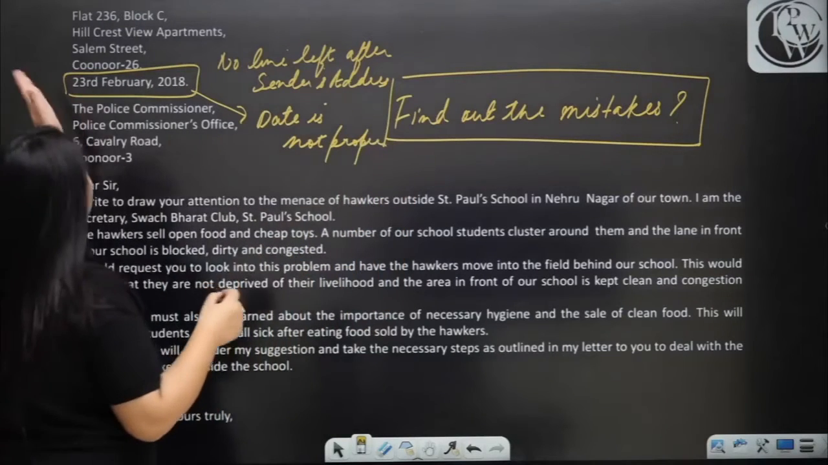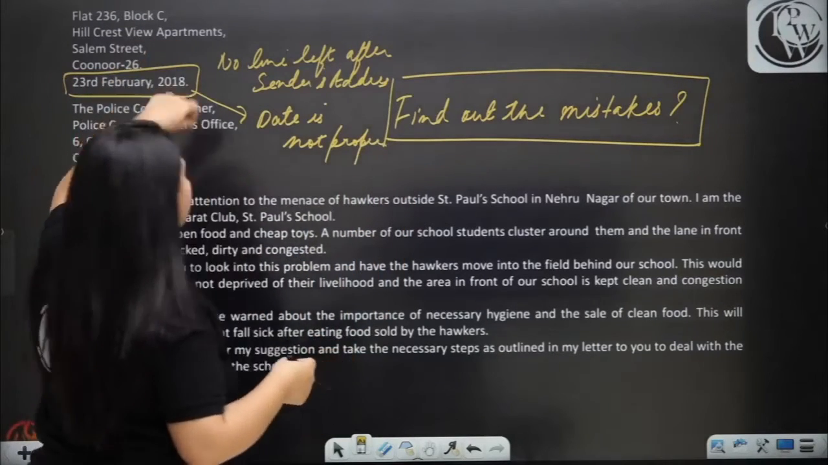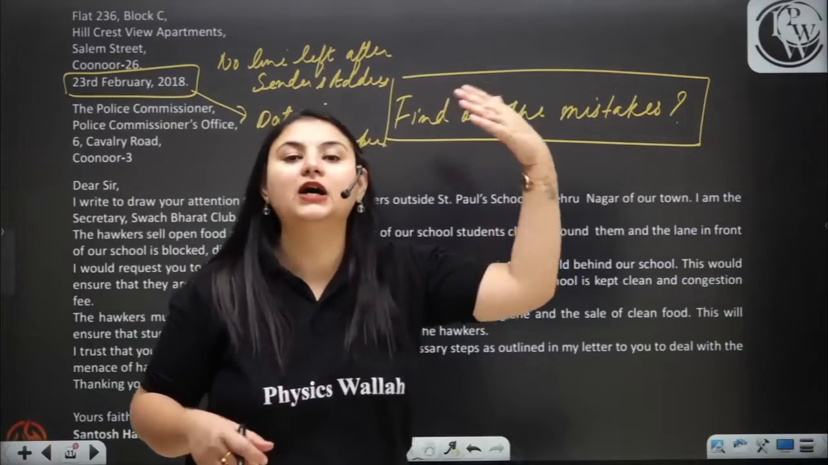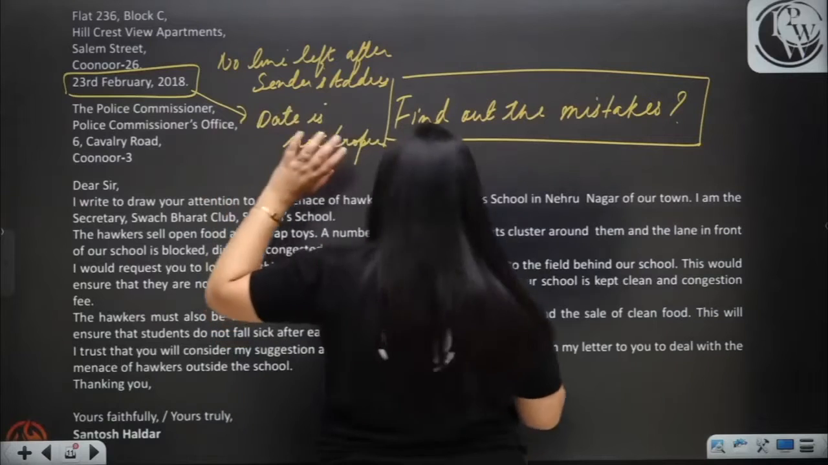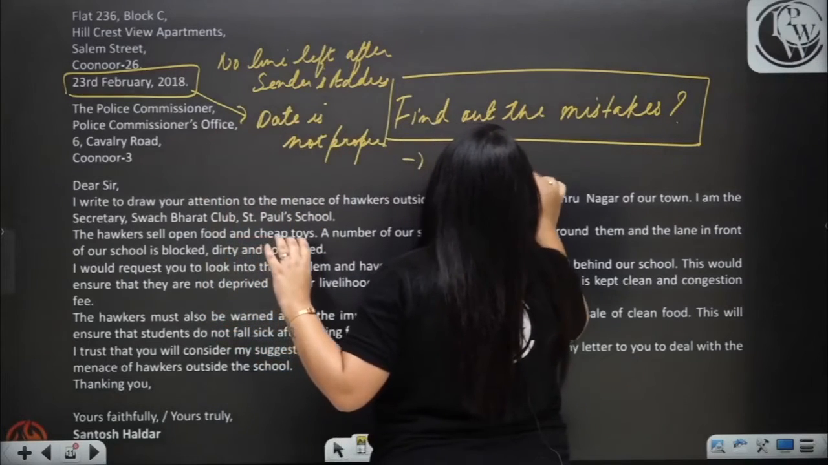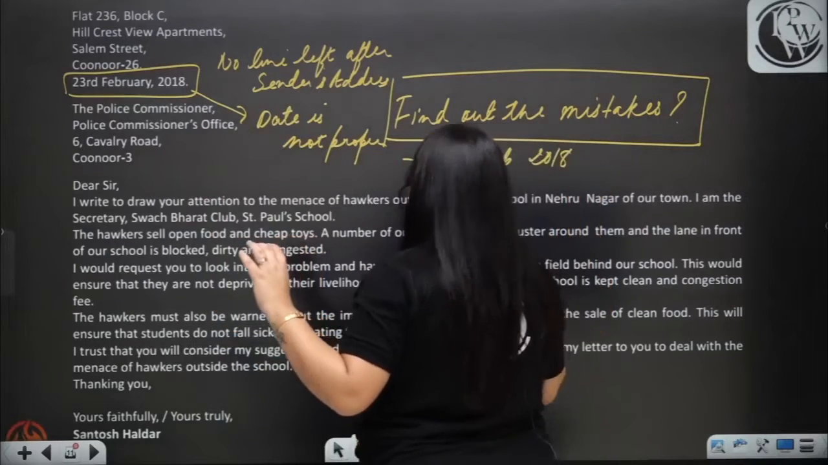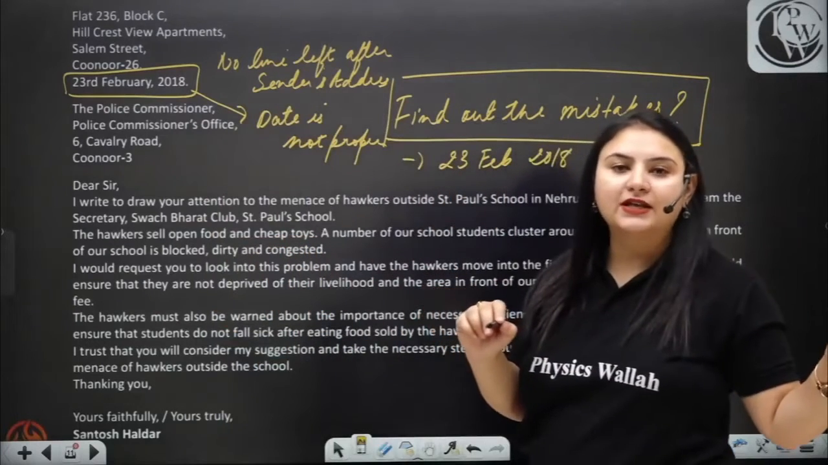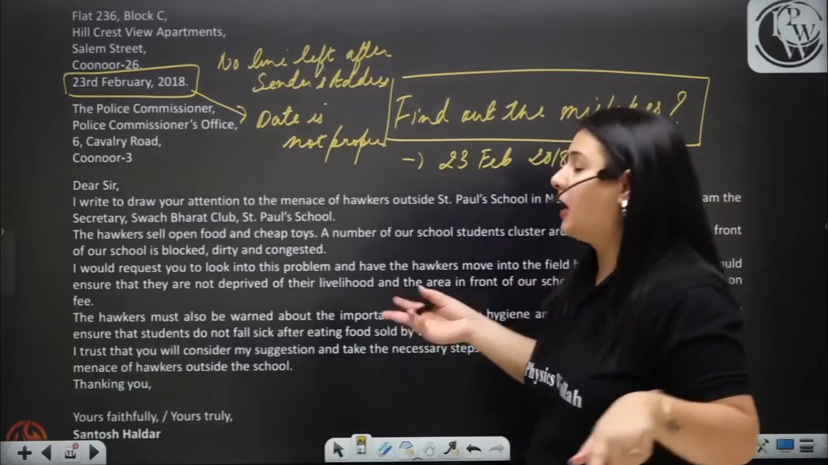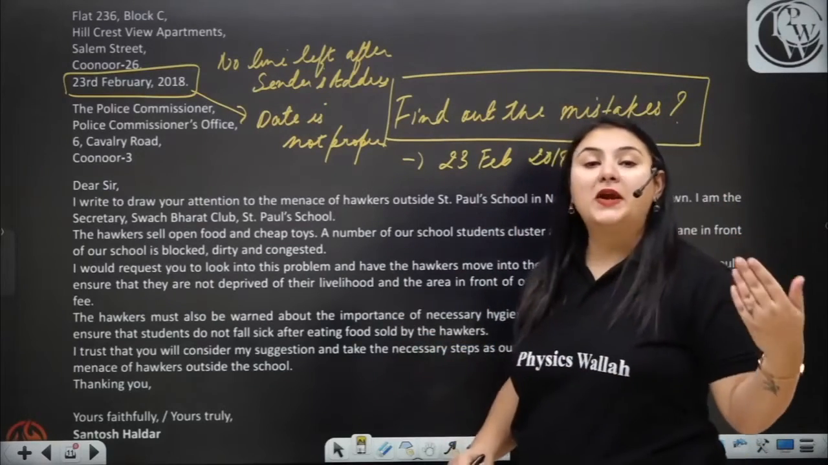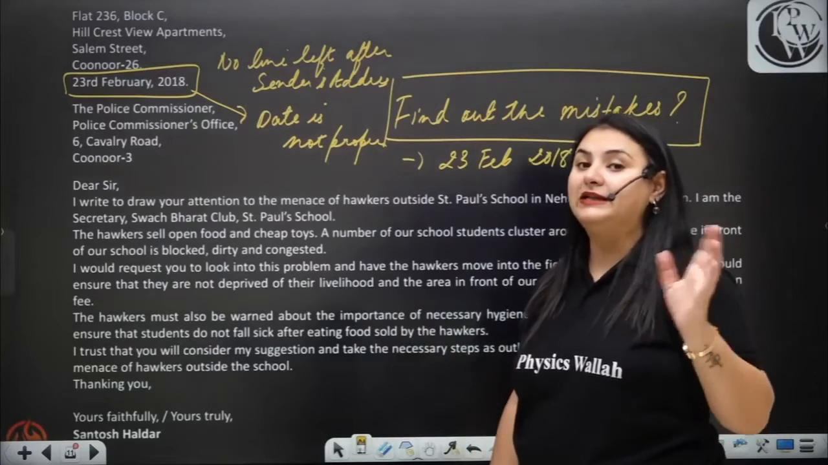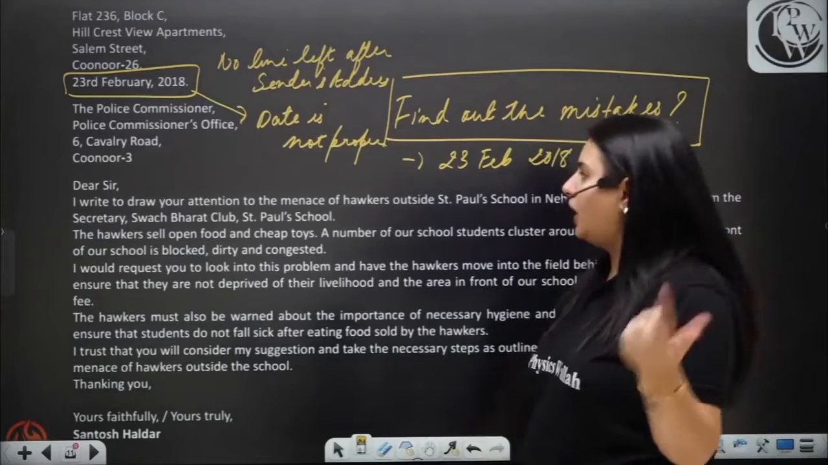They have written 23rd February, 2018. This is not an appropriate way of writing the date. If you have to write this date only, you have to write it like this, 23 Feb 2018, without using any commas, without using any slashes, without using the cardinal or ordinal numbers. They have used the ordinal number 23rd. You just have to use the cardinal number, and that is 23, not 23rd.